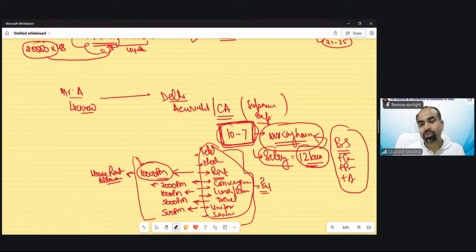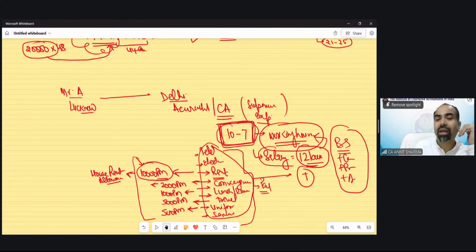A portion of these allowances is going to be taxed in your salary. It could be taxed fully, it could be taxed partially, it could be exempted also. There are certain allowances that are exempted also. So allowances are what we receive to perform our duties, and these are the expenditures associated with my job.